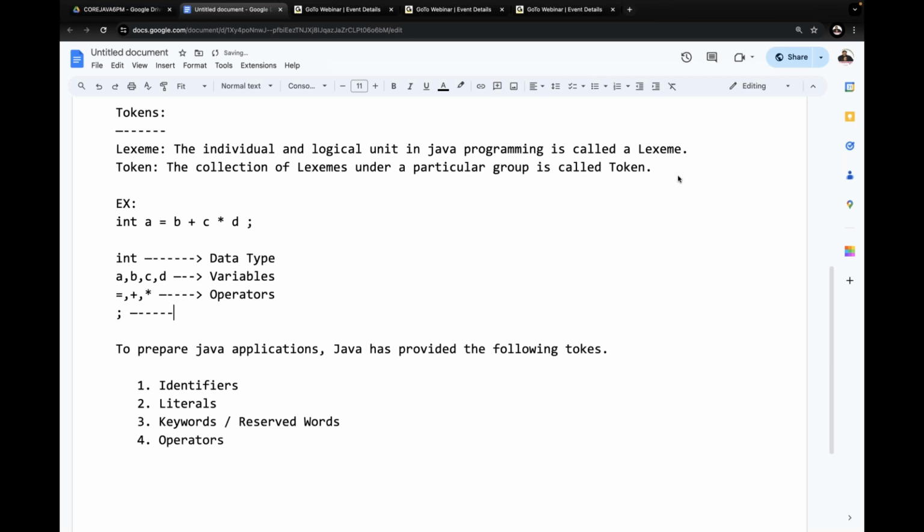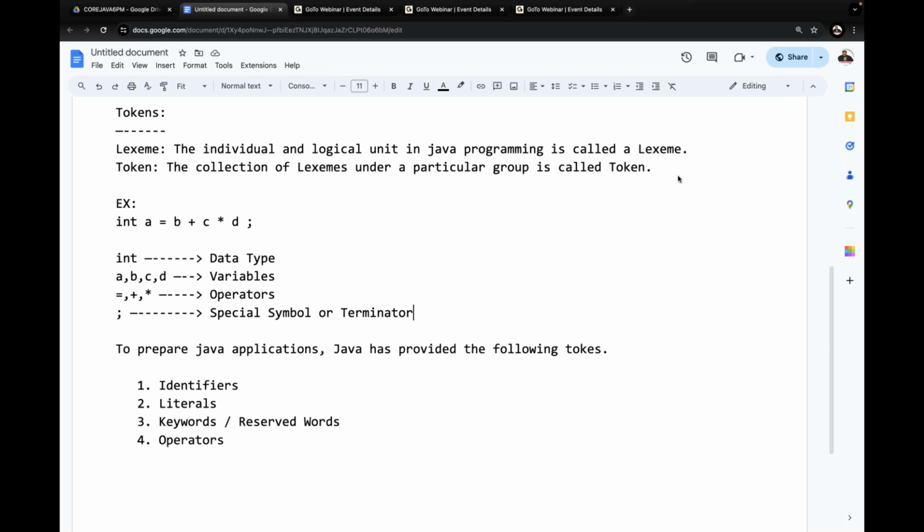Semicolon is a special symbol, in other words a terminator. In Java, the semicolon terminates every statement. Because of that, in Java every statement ends with a semicolon.